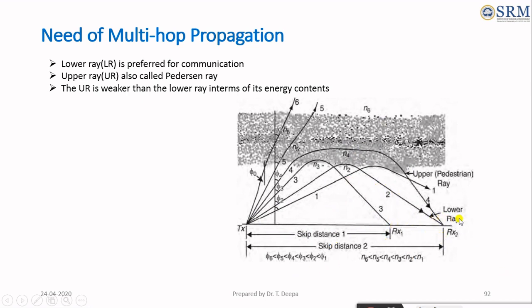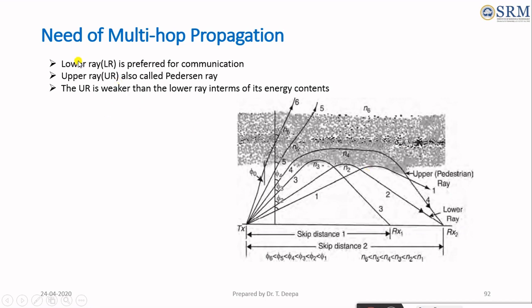Consider ray 2, called the lower ray, and ray 4, which penetrates into the layers. This ray is called the upper ray, also called the Pedersen ray. The lower ray is mostly preferred for establishing communication, but the upper ray is not very important because it is weaker than the lower ray in terms of energy content.